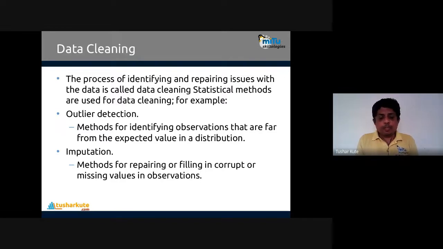And imputation. Imputation means if the data has missing values, we impute them. The method for repairing or filling corrupt or missing values in the observations is called imputation. So outlier detection and data imputation, these two methods we basically apply to clean the data.